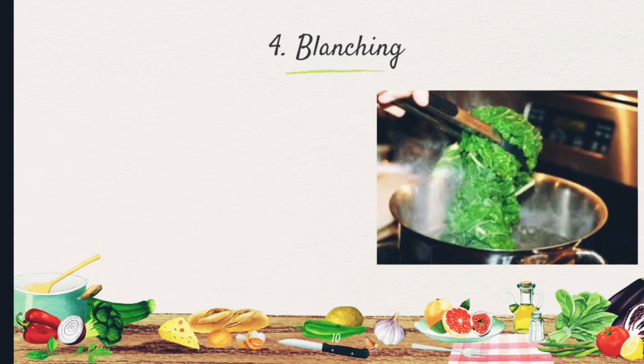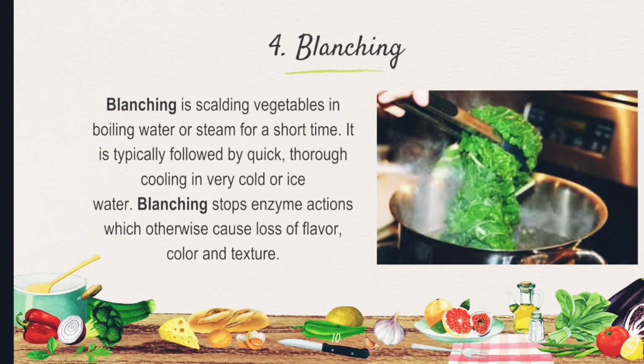Fourth, blanching. Blanching is scalding vegetables in boiling water or steam for a short time. It is typically followed by quick, thorough cooling in very cold or ice water. Blanching stops enzyme actions which otherwise cause loss of flavor, color, and texture.